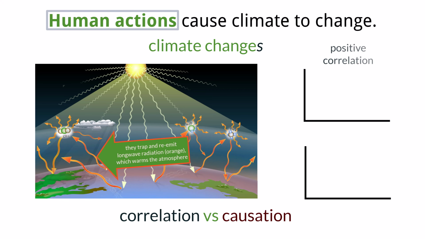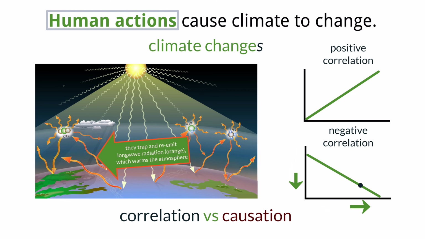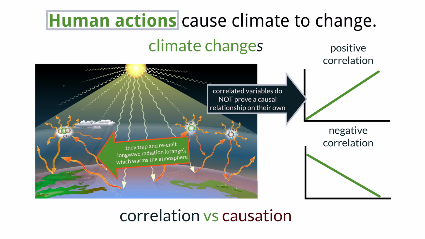A positive correlation exists when two variables change in the same direction. As one increases, the other also increases. Or as one decreases, the other also decreases. Conversely, a negative correlation is when two variables change in opposite directions. As one goes up, the other goes down. Correlation, however, does not prove causation. It only indicates a statistical relationship between variables.